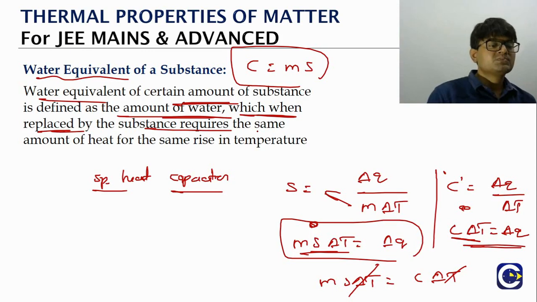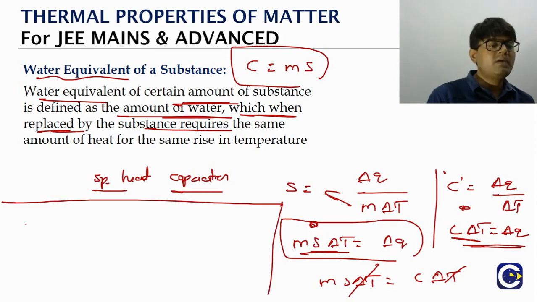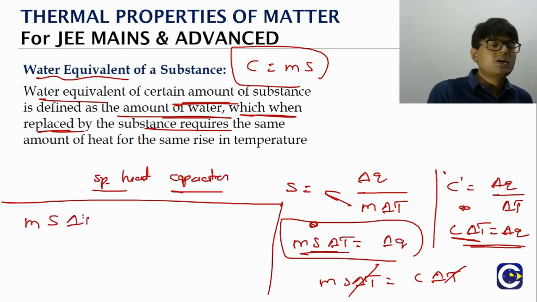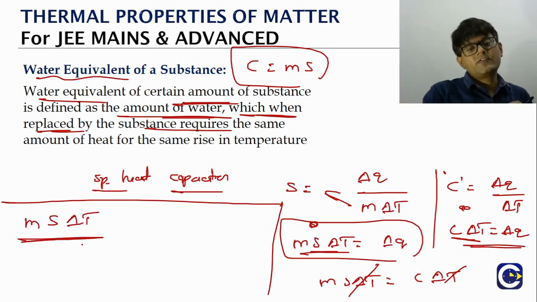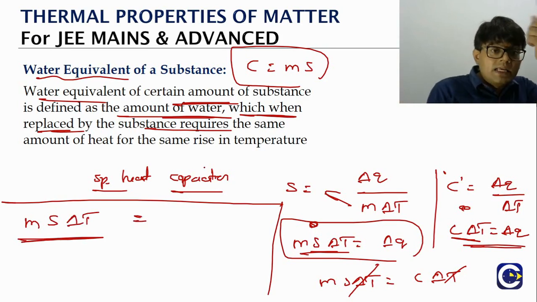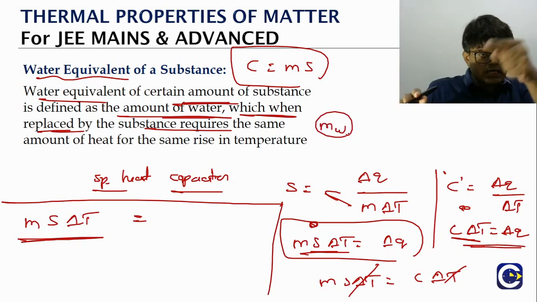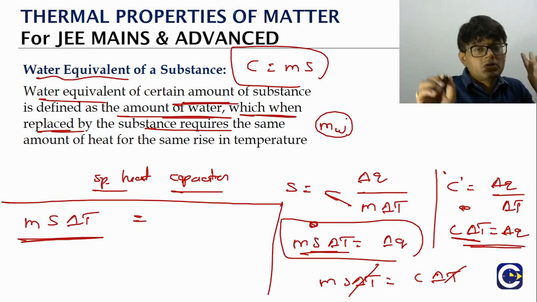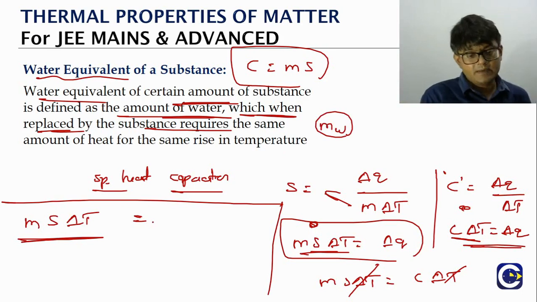Let us say I have some mass M of a substance whose specific capacity is S. If it's undergoing temperature change delta T, what is the heat change for this substance? Ms delta T. If I say the water equivalent of the substance is Mw, it means we want to replace the substance by this much amount of water. It may be 5 grams, it may be 6 grams.